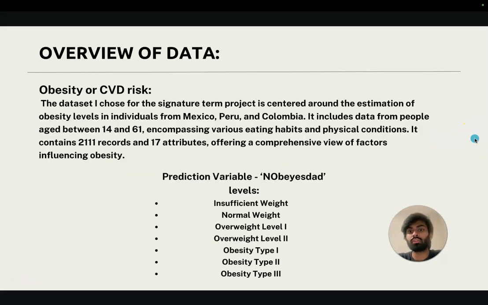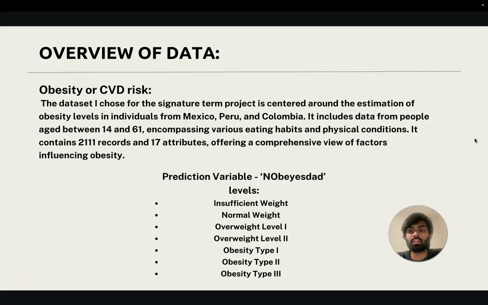Coming to the overview of the data that I have collected, it is an estimation of obesity levels, and mainly the individuals for this dataset were picked from Mexico, Peru, and Colombia. The dataset involves a total of 2,111 different individuals, and their ages vary from a low of 14 all the way up to 61 years of age, and they encompass a variety of eating habits among the population. And these people are also used to a variety of physical conditions that they undergo in their daily lives.